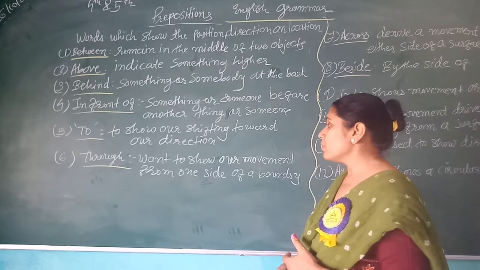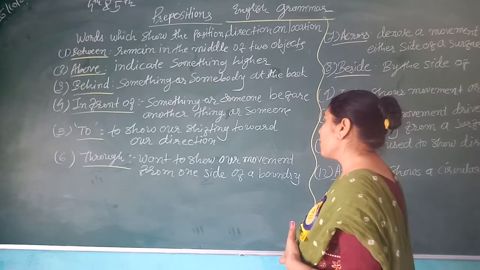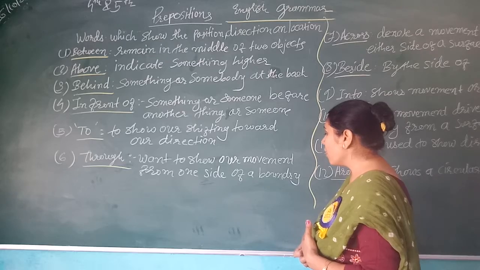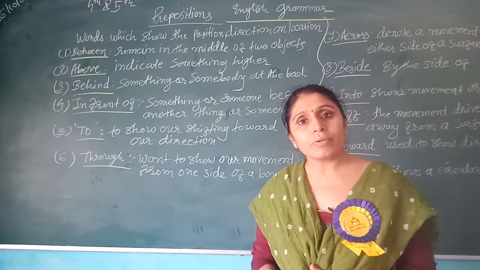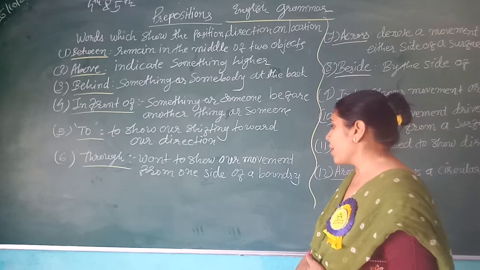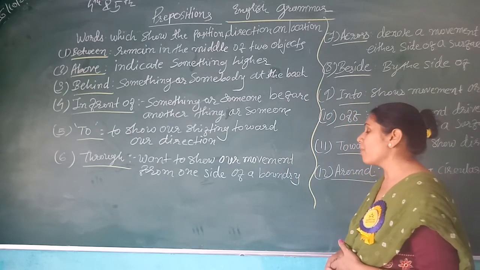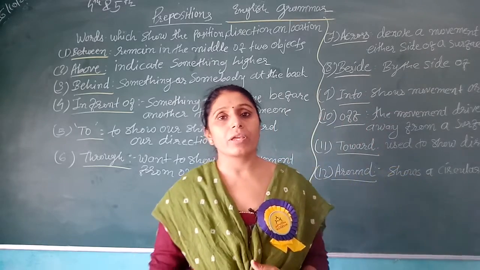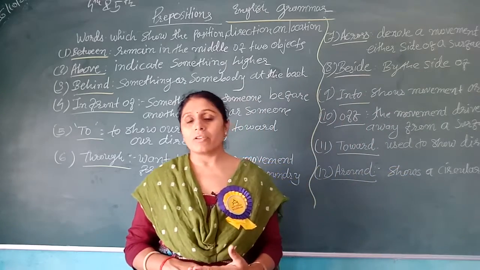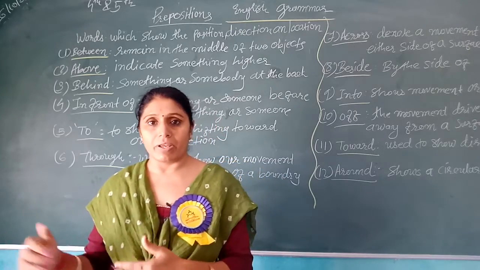Then there is one more: to show our movement from one side of a boundary. Just like a train, we are going to a railway station. A train passed away.